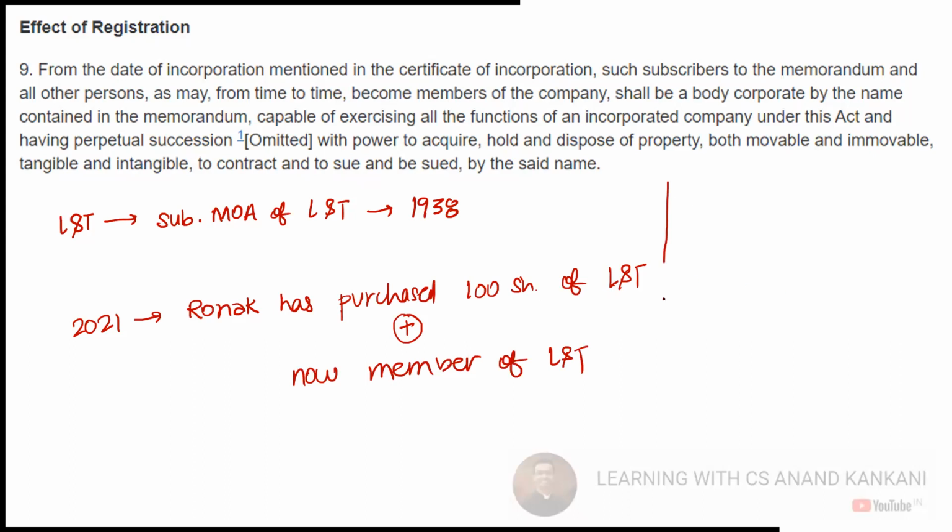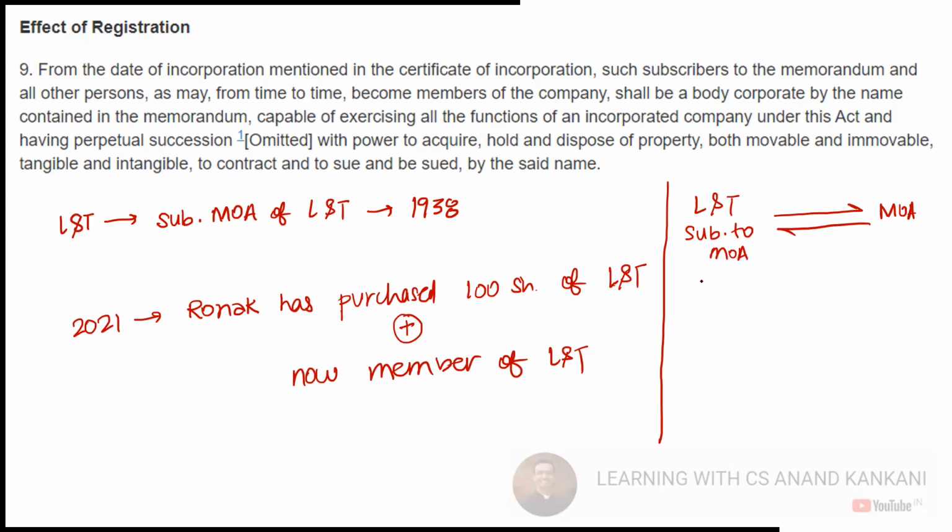Now, when I say the memorandum of association and the subscribers, so Larsen and Tubro, they are the subscribers to the memorandum of association. So this is a contract between the subscribers and the company.